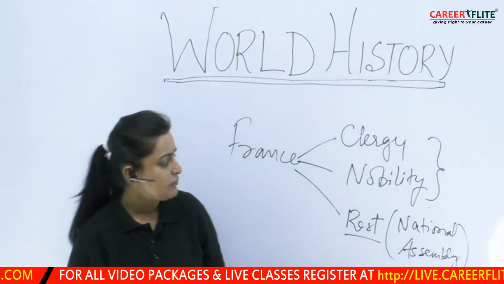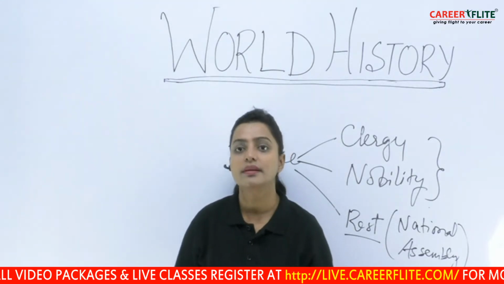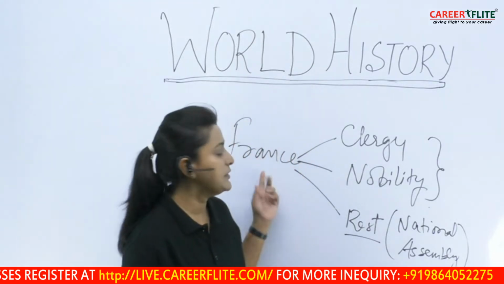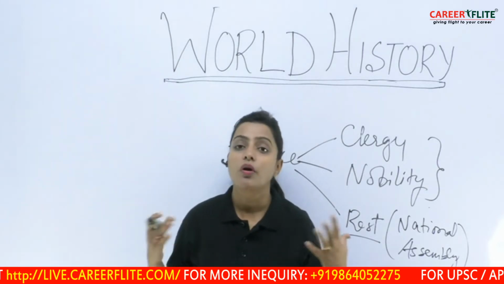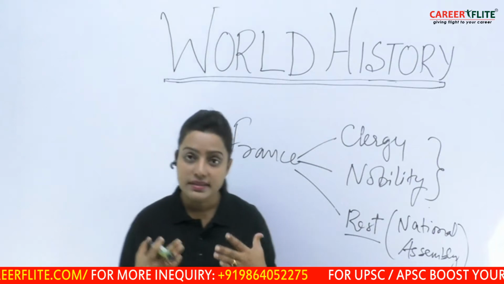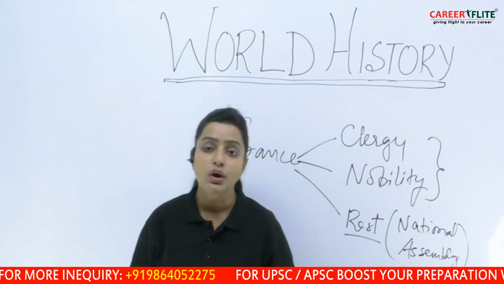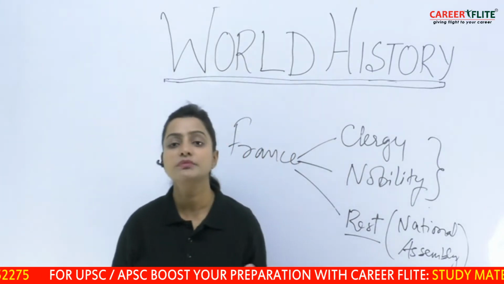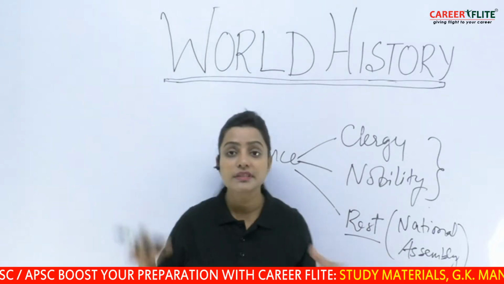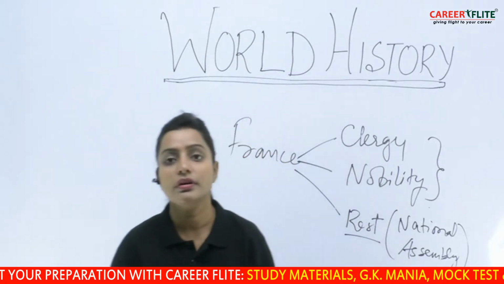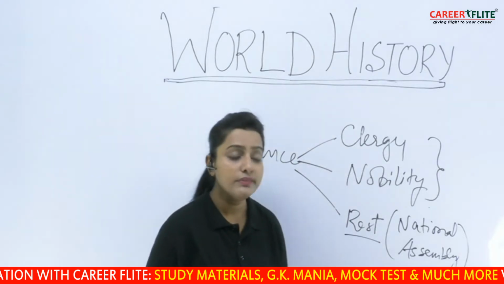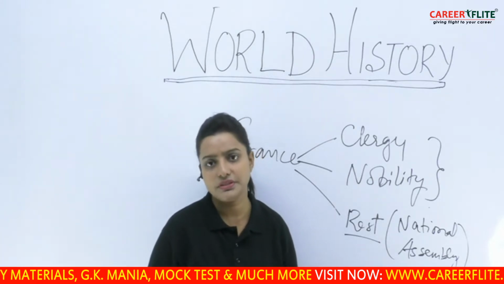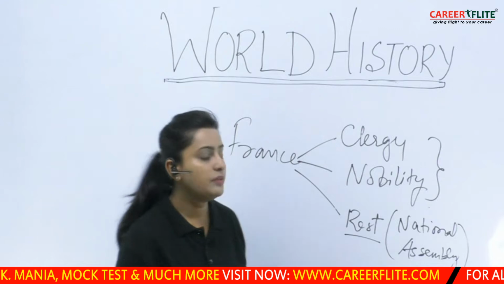Then we see that Napoleon comes up at a later stage. When he comes up, he turns the administration of France into a modern one. That means he had trained himself to be a very powerful ruler who could challenge anybody, and nobody dared to challenge him. He committed himself to the independence of France, or to establishing a republic of France. When Napoleon was ruling over France, he changed many systems of French administration, and he was also working for the people, that is the third group.